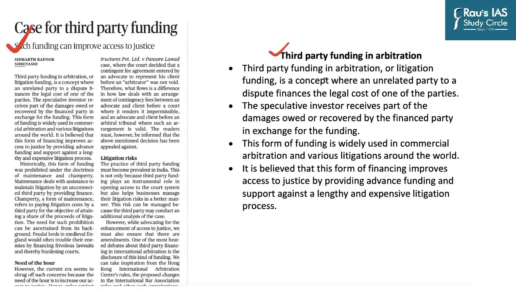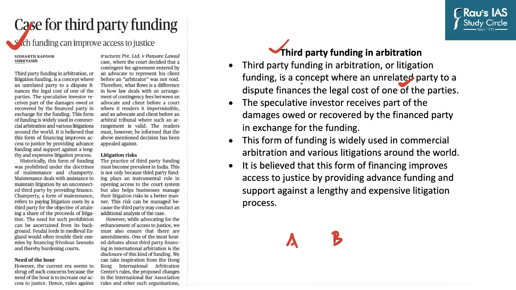Now, third-party funding in arbitration or litigation is a concept where an unrelated party to a dispute finances the legal cost of one of the parties. So, for example, there is a legal battle going on between a party A and B. A is financially very poor, they are not able to finance the cost of the case against B, whereas B is very wealthy. The lack of financial resources on behalf of A makes it very easy for B to win the case even when the legal backing is very poor.